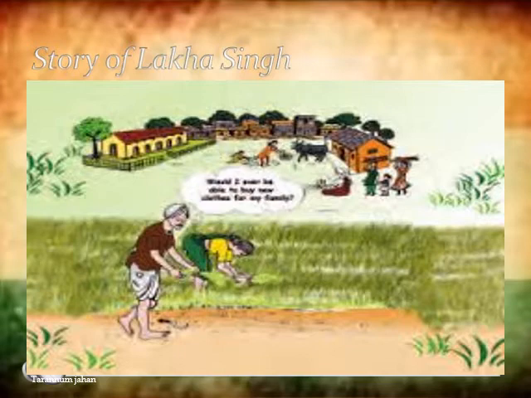For humanity's sake, the person where he was working used to pay him some harvest crops. Like if he had around 1 ton of rice, half of the ton he used to give to Lakha Singh, saying go and feed your family with this. So in this way, just for humanity's sake, sometimes a harvest crop was given as a gift to Lakha Singh.